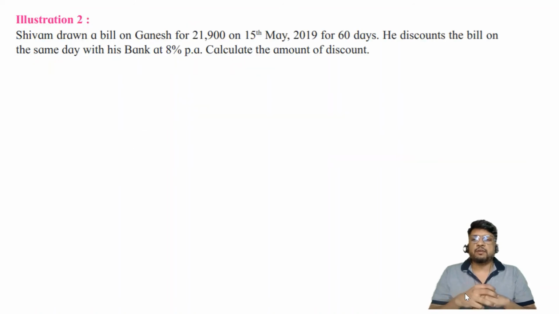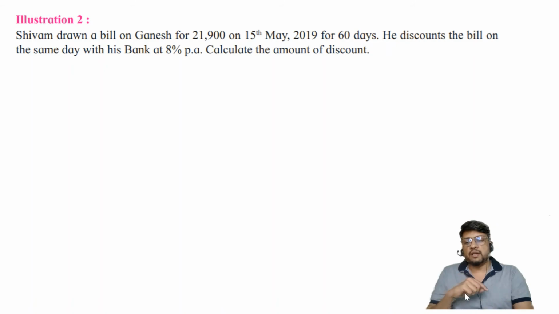Let us go for the second question. Shivam draws a bill on Ganesh for 21,900 on 15th of May 2019 for 60 days. Okay, 15th of May 2019, very good. He discounts the bill on the same day with his bank at 8% per annum. Calculate the amount of discount.